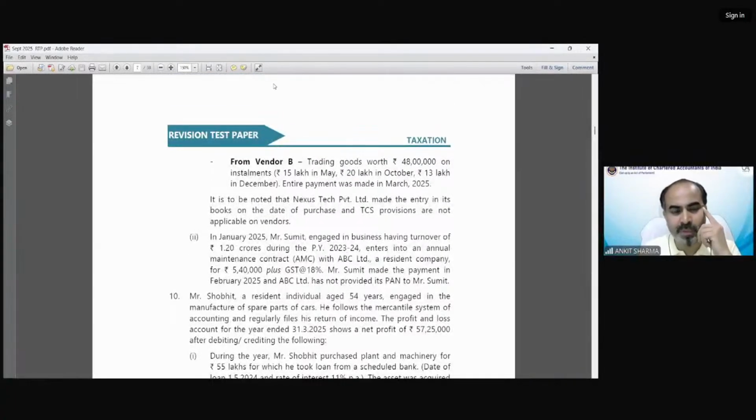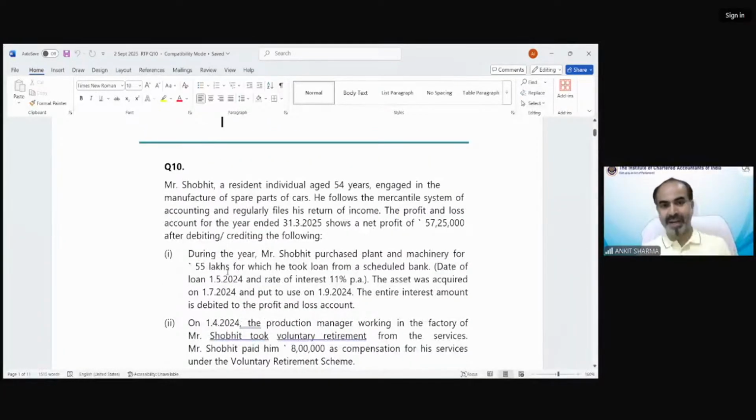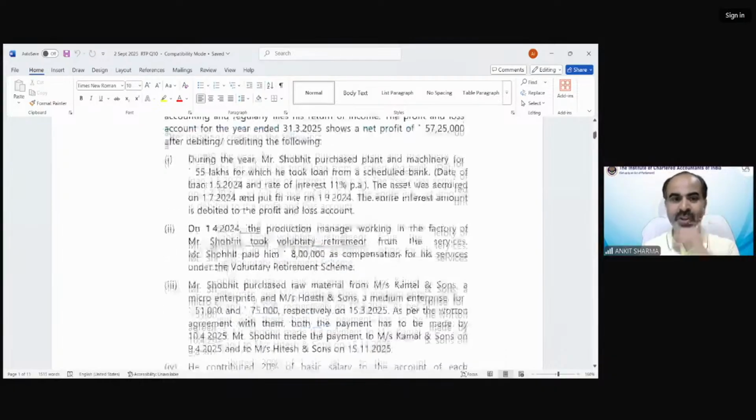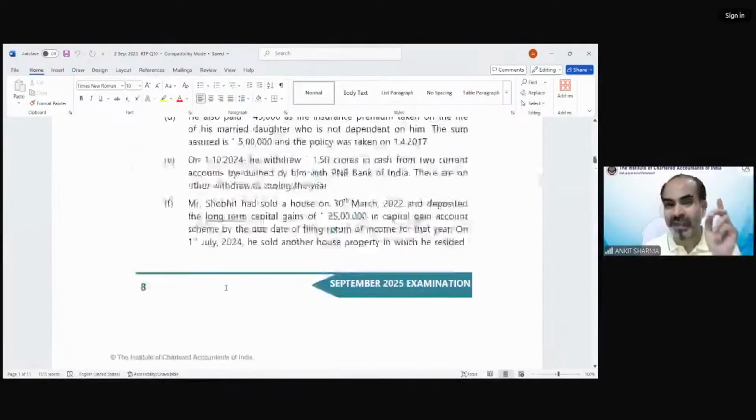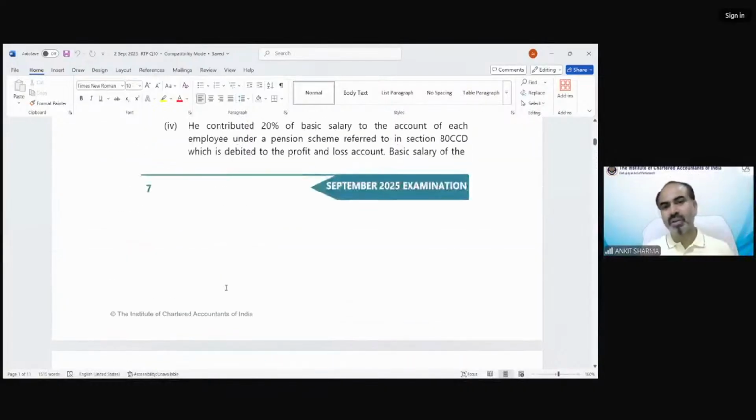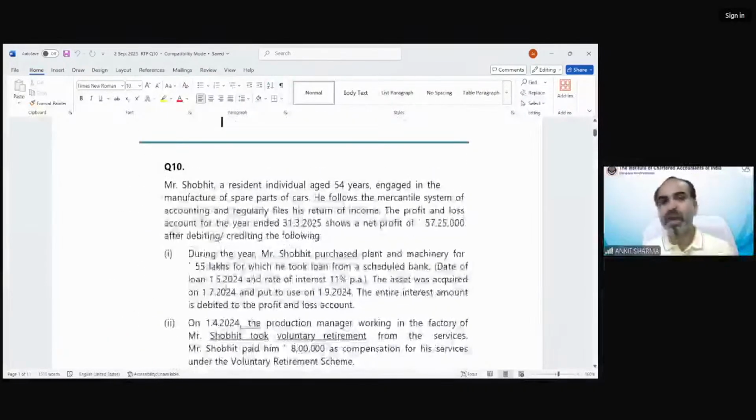Welcome. Moving on to the RTP question we were talking about, that was question number 10. Let me show you this huge, gigantic question. It is almost 2.5 pages and the solution is 8 pages. Again, this kind of huge question cannot be asked in the examination, but it is a very interesting question because the information asked for the purpose of the solution is really interesting. Let me read this question for all of you. Then we will move on to our case scenario questions.